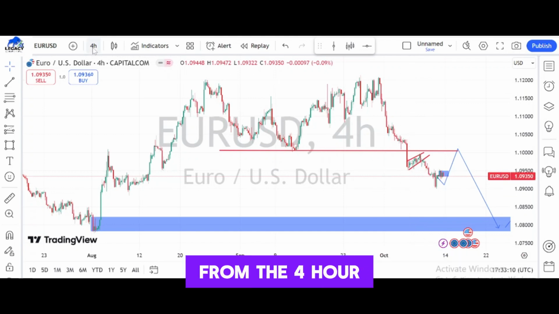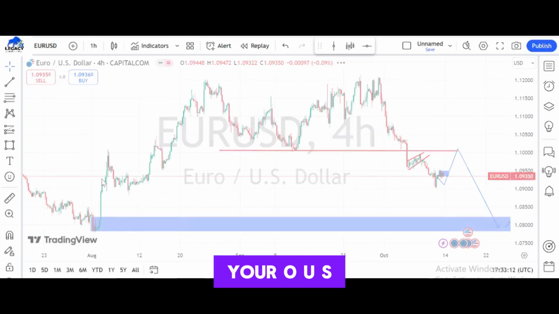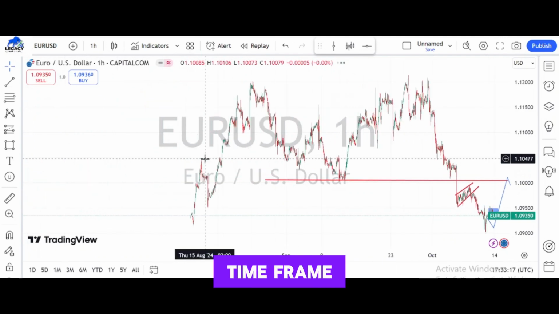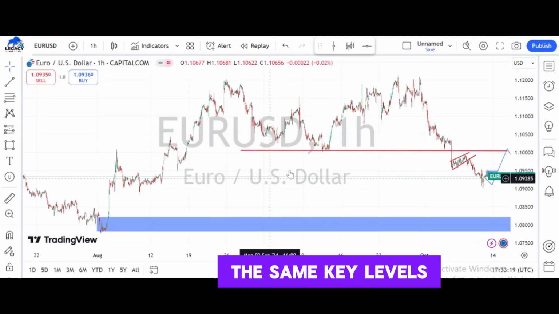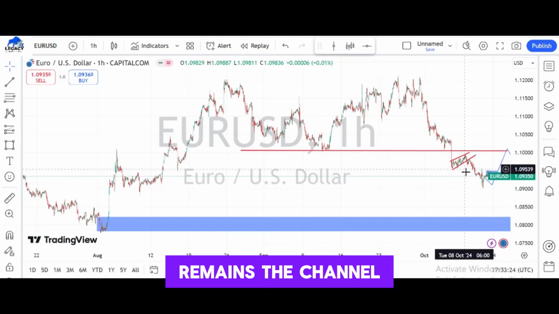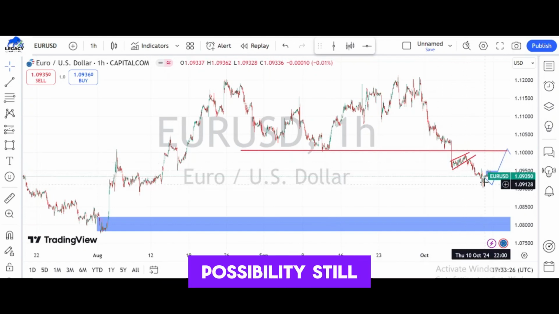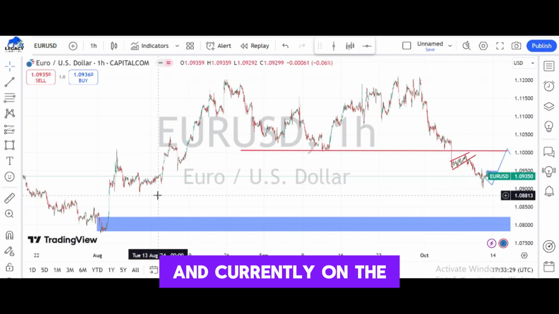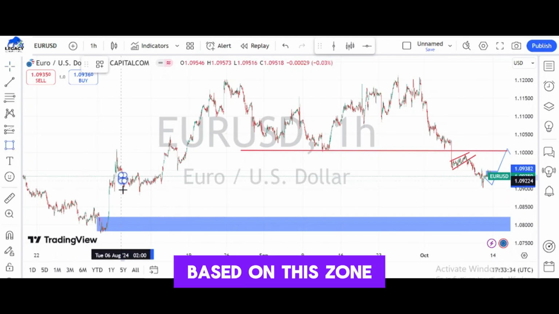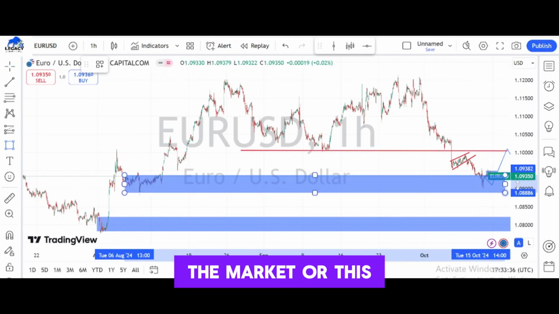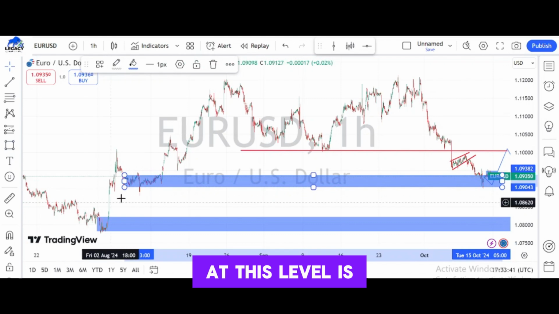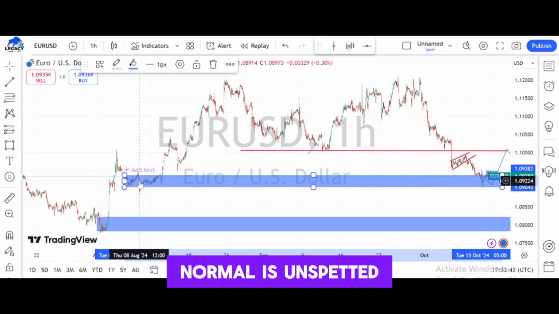From the 4 hours time frame on the EURUSD, what should you be looking at? You should be looking at the 1 hour time frame, and on the 1 hour time frame you will see that the same key levels, the neckline remains the neckline, okay, and the channel remains the channel, and there is a possibility still here for the market to push, okay. And currently on the 1 hour time frame you will see that the market is actually reacting based on this zone. The move we are currently having in the market at this level is based on this one. So the move is normal, is anticipated.